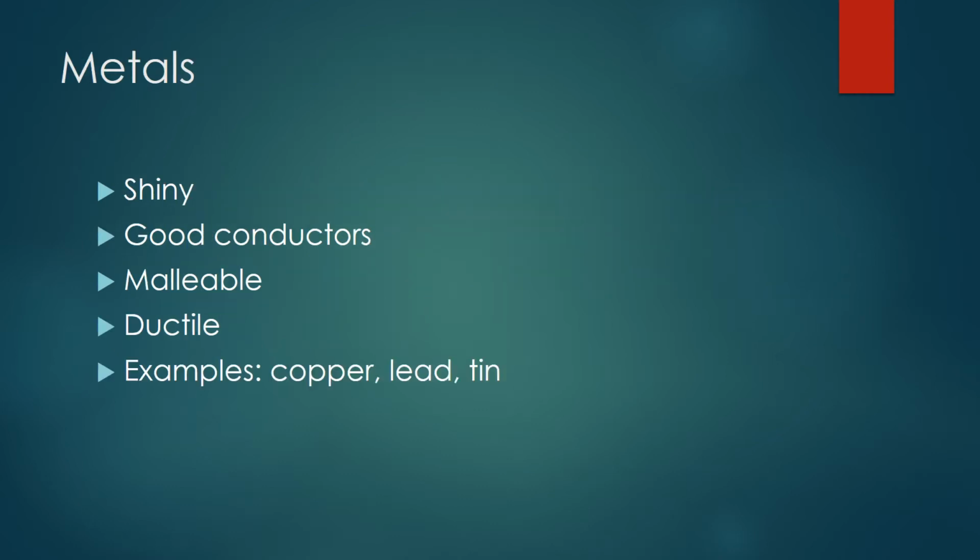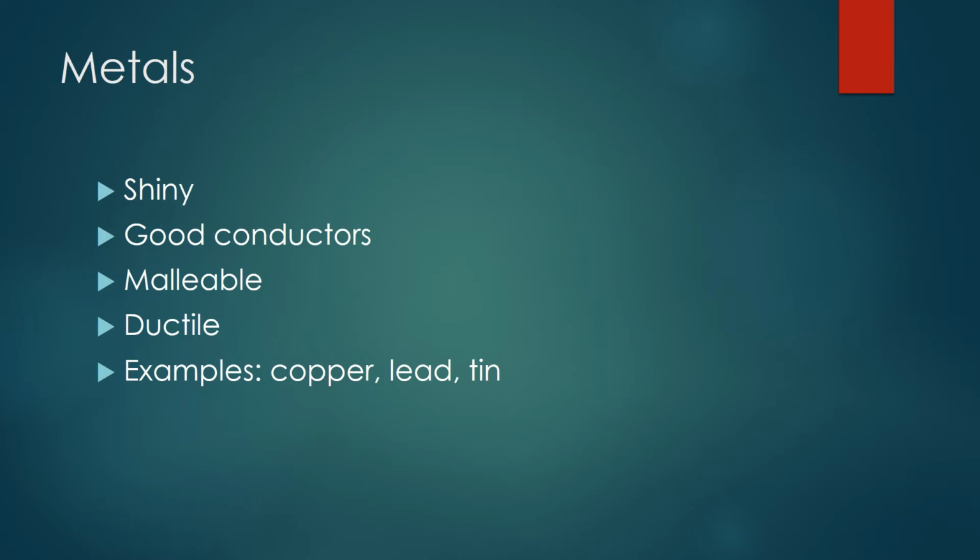We have 3 different types of elements that, again, when we get into the periodic table more specifically, we will see that the periodic table is broken down and separated by these 3 types. So our first type is metals.